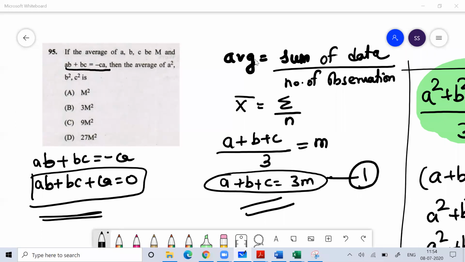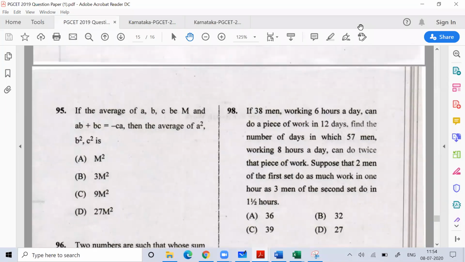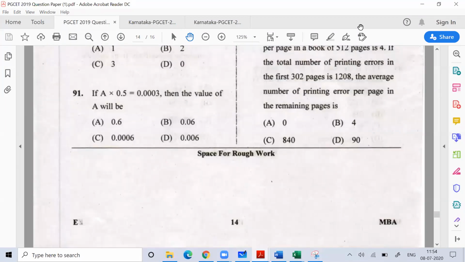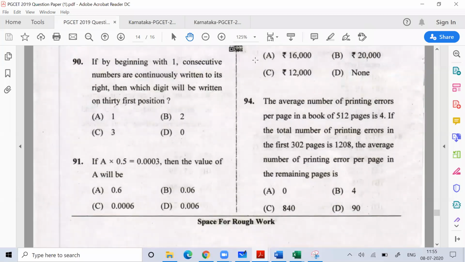Clear, right? So you can understand, questions are very easy. So when we write the exam, all our work, our brain should go to figure out these easy questions only.